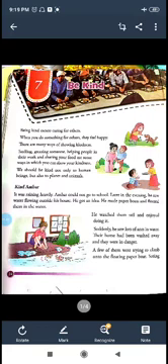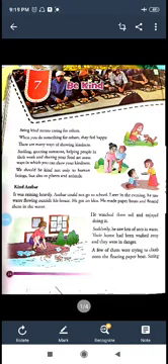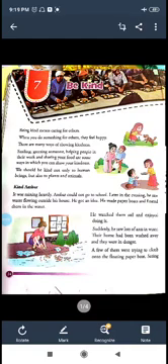Next, we should not only be kind to human beings, but also to plants and animals. Now we have a story of a boy whose name is Ambar. So what is the name of the boy? The boy's name is Ambar. So let's see what the story is saying.